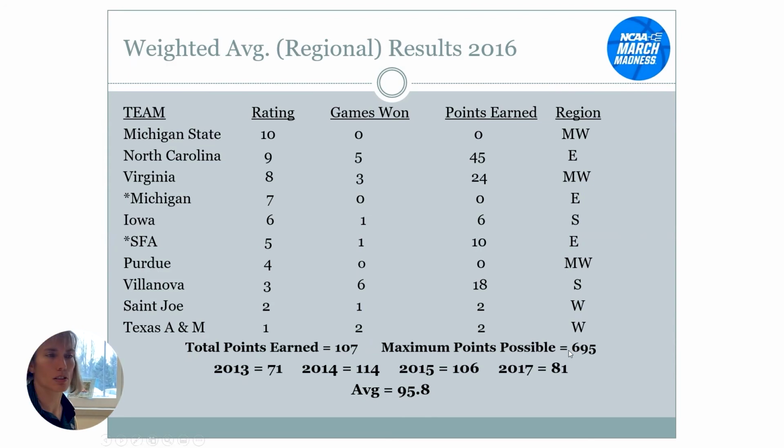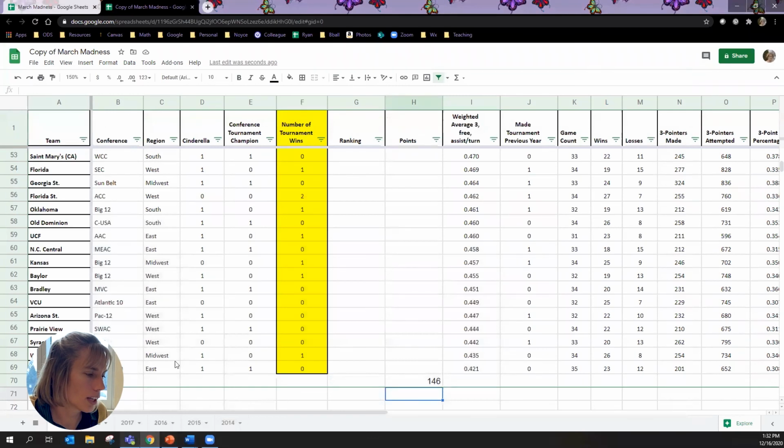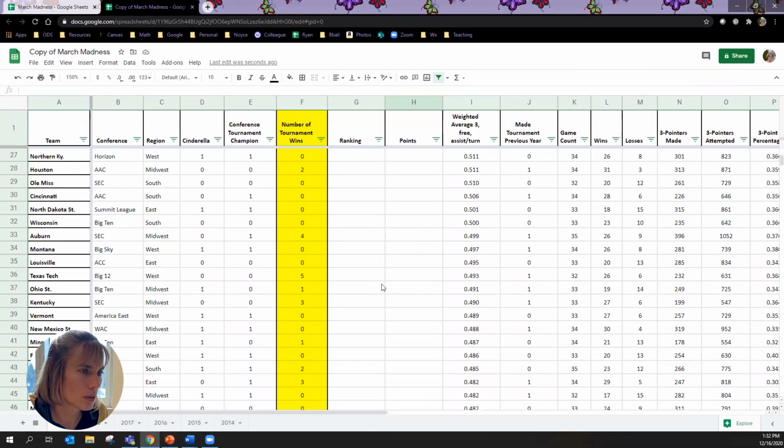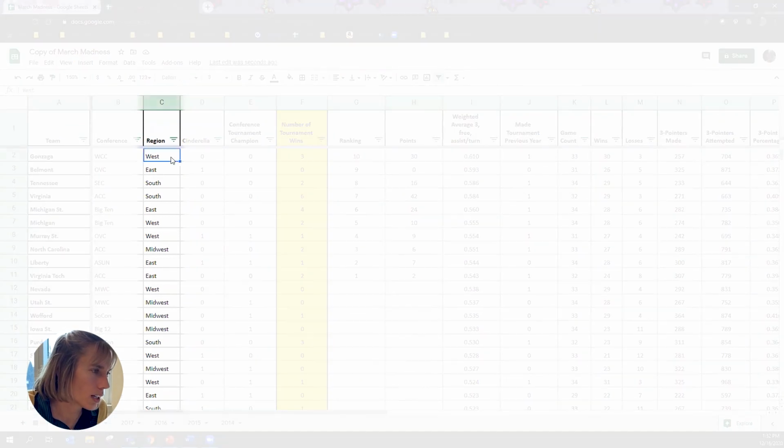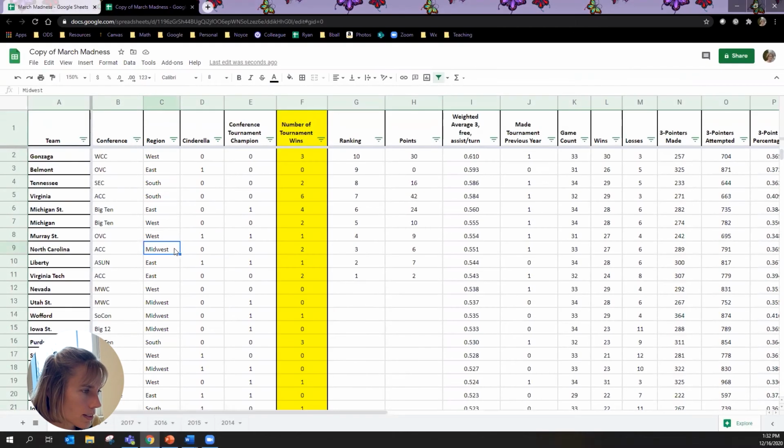So we could go back into ours if we wanted and calculate that as well. That we would have to do by hand, though. That would be more of a filtering, by hand, and you would include that in your algorithm that you submit that describes it. So if we wanted to make sure we included each region, I'd have to go over here, and there's 2 west in here, which is good. I've got 2 east, which is good. I've got 2 south, and what I'm missing is Midwest.